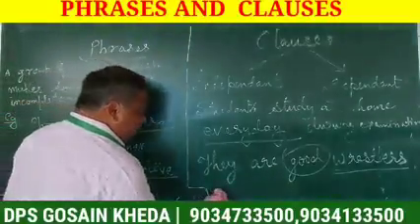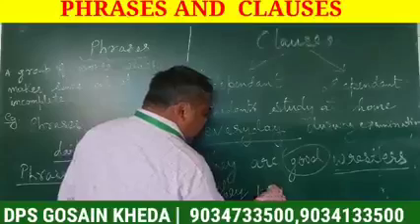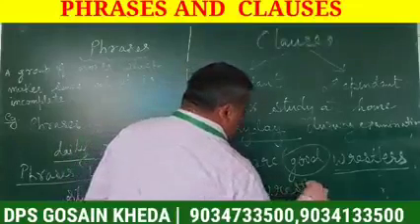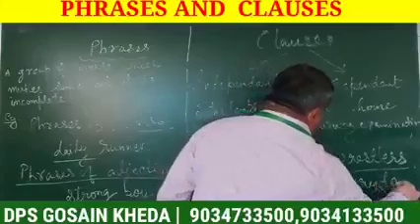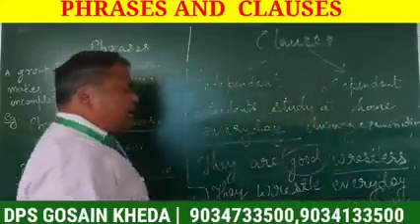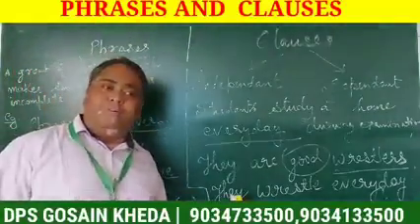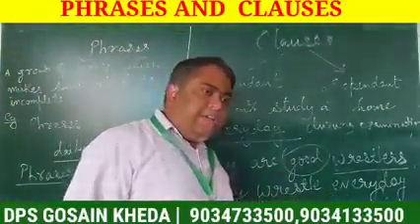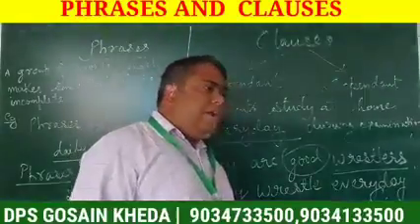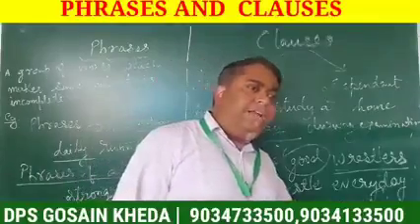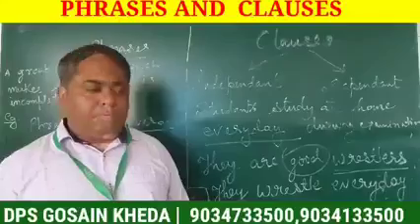Now if I say, they wrestle every day. So this becomes a clause of adverb. To wrestle is a verb. When do they do that? They do that every day. So it is a clause of adverb.